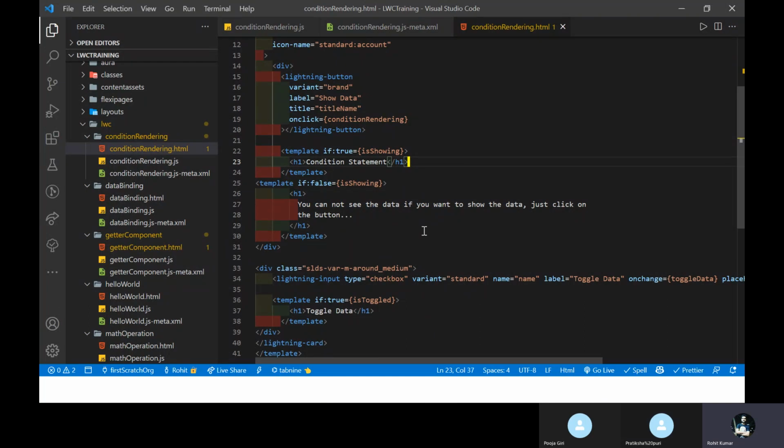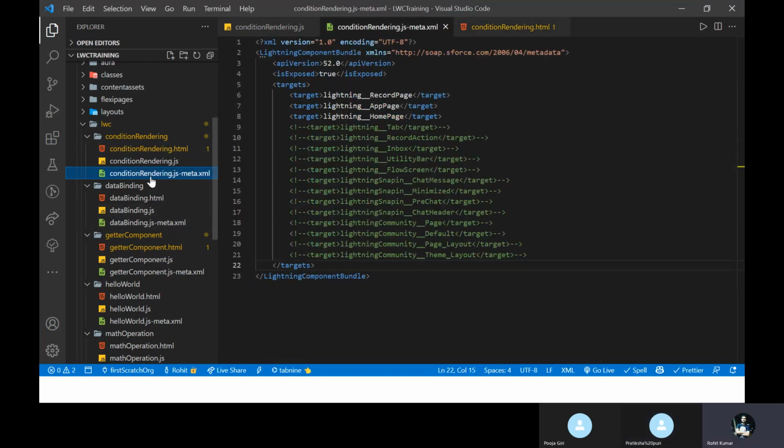So I have one question. Sir, if we make one component and it's not showing on the init page, what should we do? Can you repeat again and speak loudly, please? Your voice is very slow. If we make a component and it's not showing on the init page, what should we do? Edit page or record page? She is asking that she has created a component and is not able to see that component on the org. Okay.